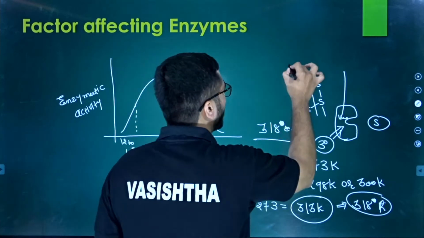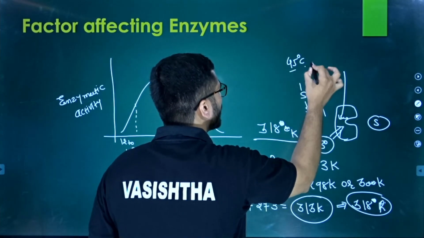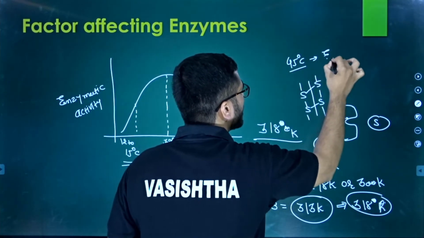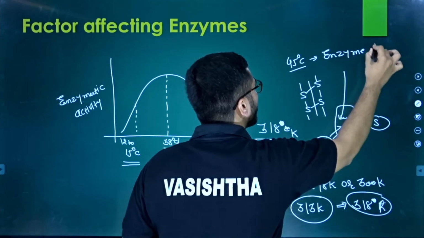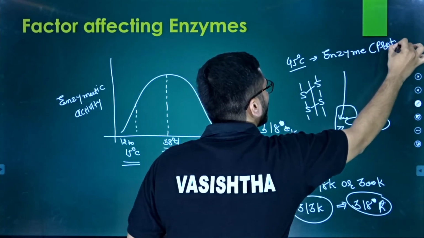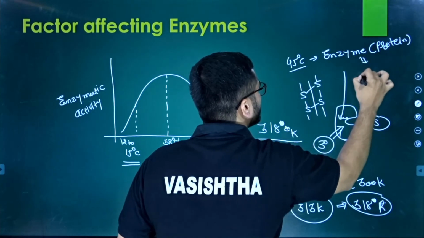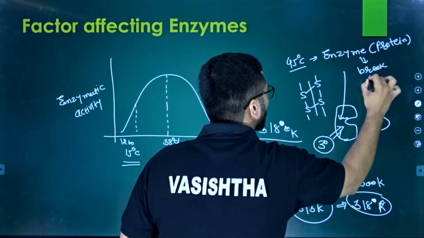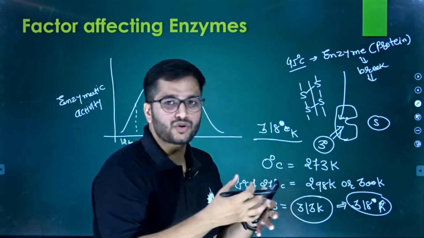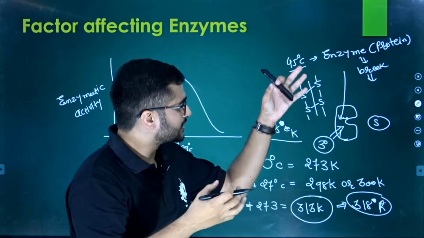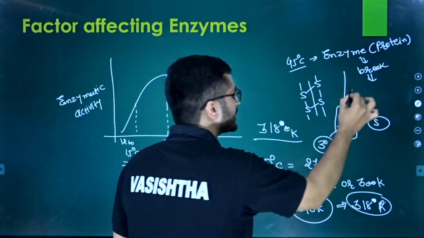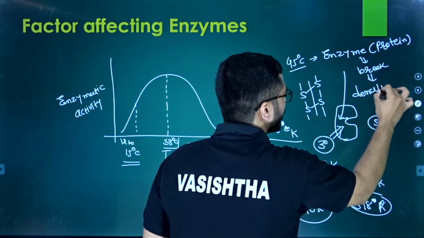So at very high temperature, around 45 degrees centigrade, the enzyme, which is a protein, breaks. And what is the term we use for the breakdown of this kind of enzyme or protein? It is denaturation.